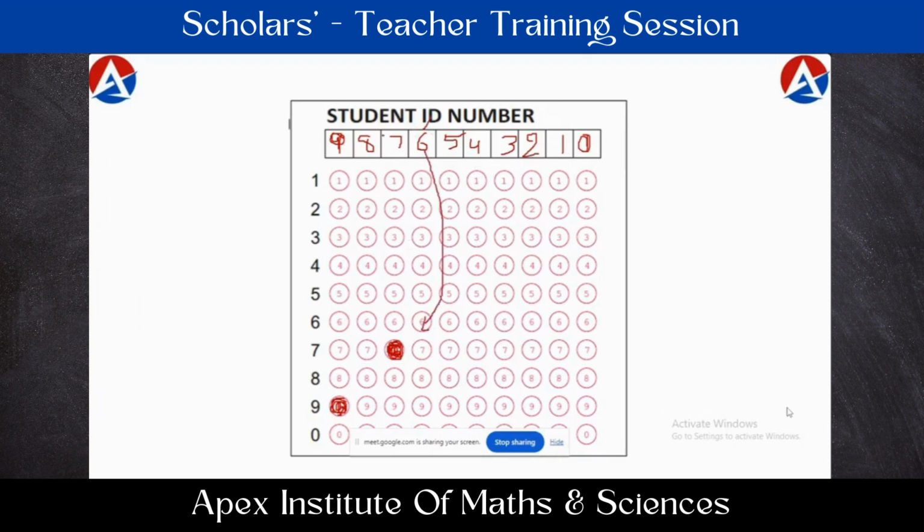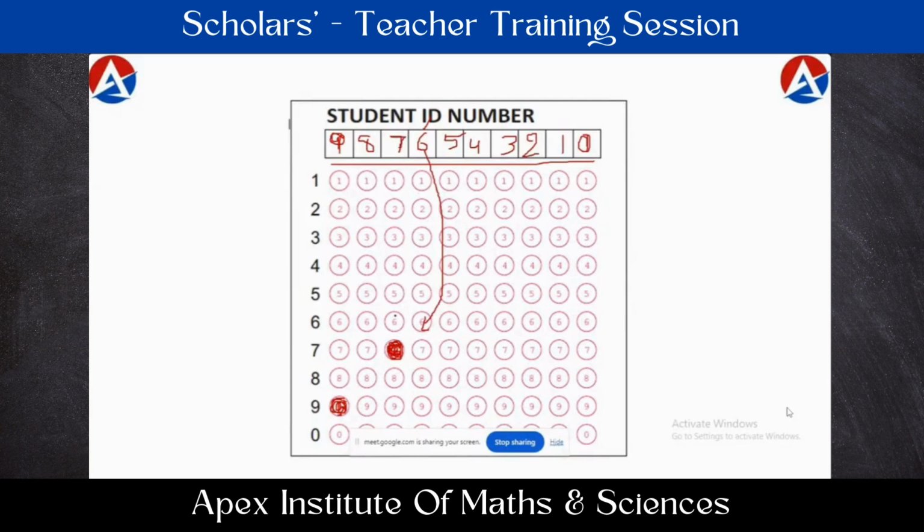Because if they wrongly bubble the circles, even though they write the correct numbers in the boxes, they may not get results in that examination even though they wrote the exam. For example, here we have mentioned 7. They have to bubble 7.